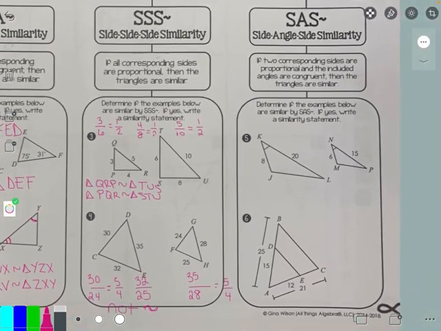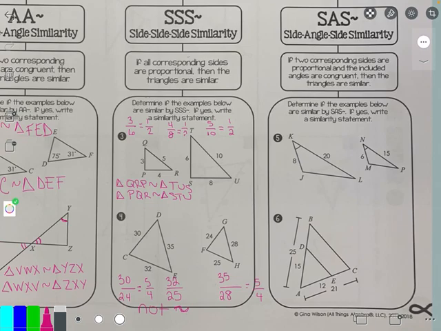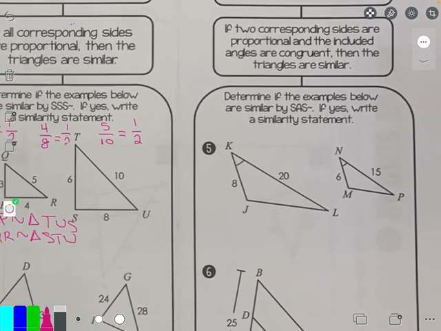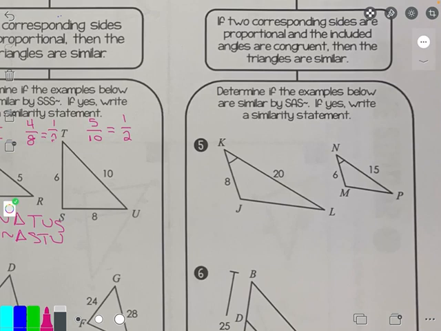Okay, lastly, the side angle side. What this means is there's always two sides that will be labeled and the angle that those two sides make. Notice, this side is labeled and this side is labeled, so JK and LK, and they both make angle K, and angle K is the marked angle. Same here, MN is labeled, PN is labeled, the angle they make is labeled. And that's what has to happen. The two sides, the angle that gets marked has to be the one that the two sides make.